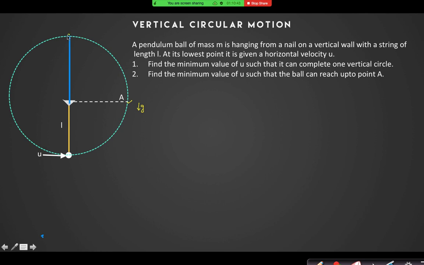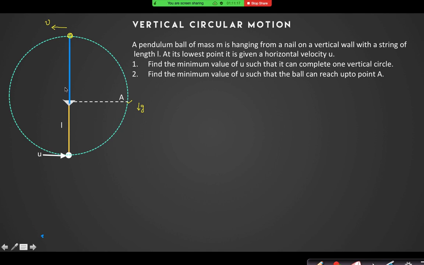At this point, suppose the velocity of the pendulum is v, then it will continue moving in a circle, right? But I have to find the minimum value of u. So is it possible that for minimum value of u, the value of v will be 0?